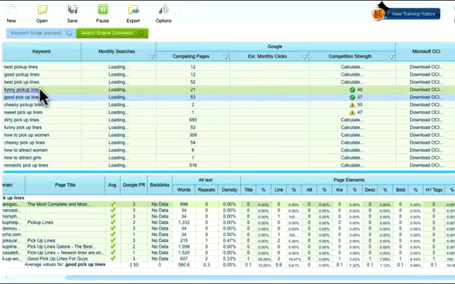Which one will be more likely to buy something? If I'm searching something on Google, am I looking to buy something if I type funny pickup lines, or am I looking to be entertained? How about good pickup lines? Am I looking to buy something? I think so, more than with funny pickup lines. So I might go for good pickup lines. And from that point, what you do is build a website. I will build a website.